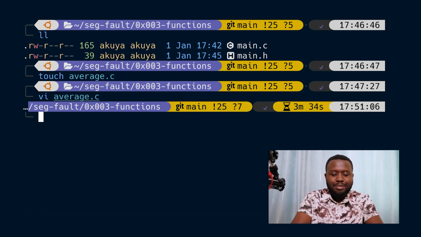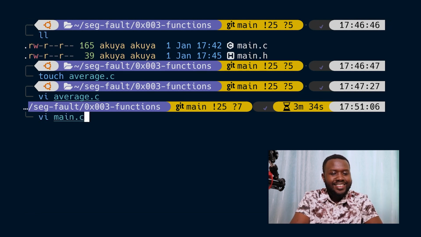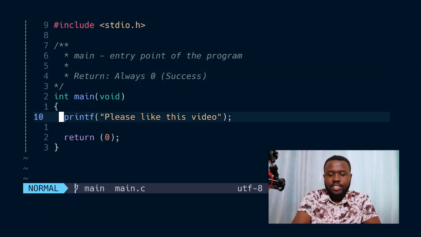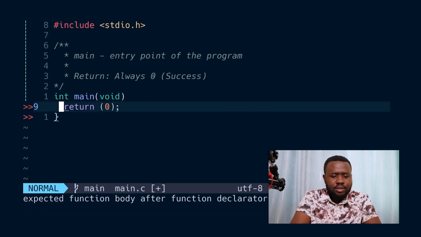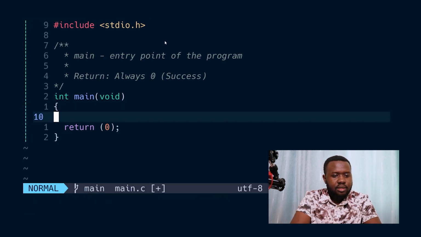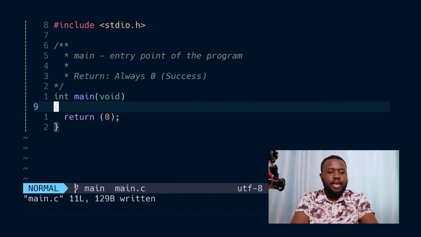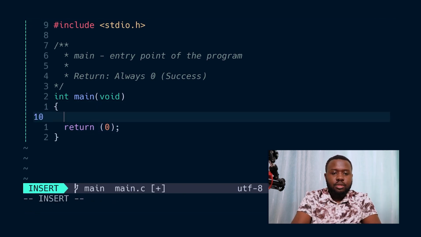Now I'm going to go back to my main.c file, and here we are. So initially I was printing out numbers. Let's create two variables.